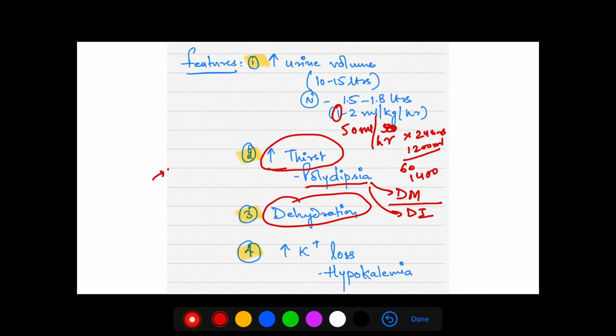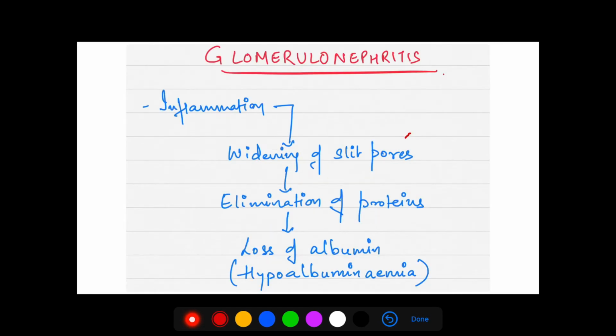Polydipsia is increased thirst. Now because a lot of urine is being passed, along with that the potassium is also passed in the urine, which can give rise to hypokalemia. Hypo means less, kalemia means potassium, K plus. Alright, so the next disorder is glomerulonephritis.